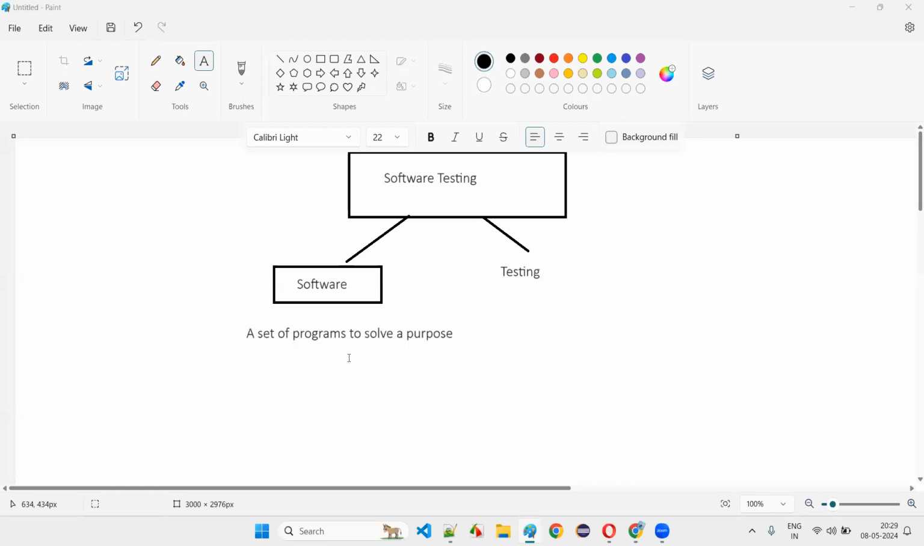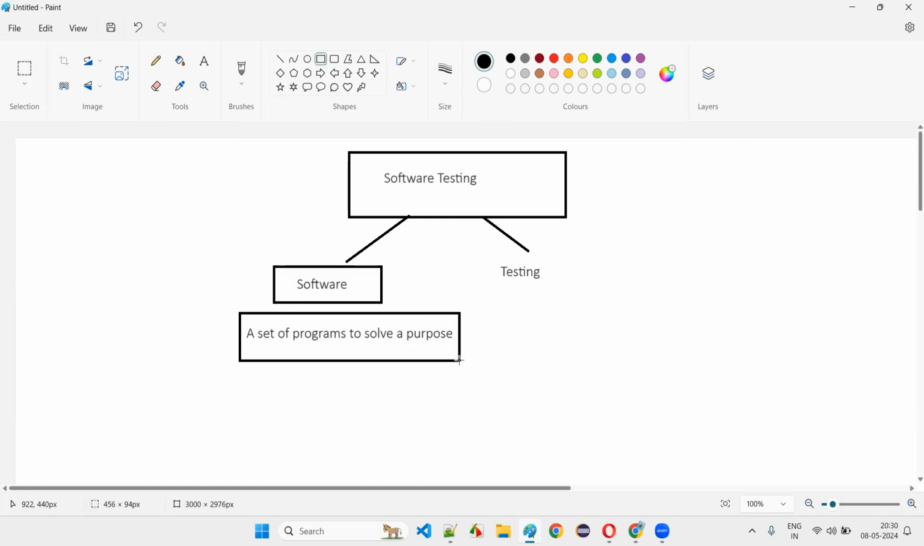That's also possible. A set of programs to solve a purpose is nothing but a software, okay? Now, you understood, and here, to develop this software, developers have to write what? Developers have to write a set of programs, a set of code, so that the code written by developers will give instructions to the computer machine from the software and the purpose will be solved.